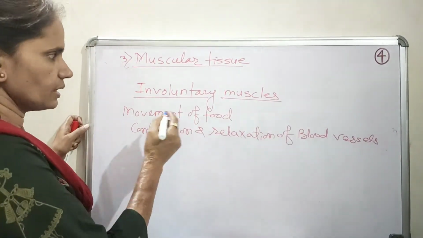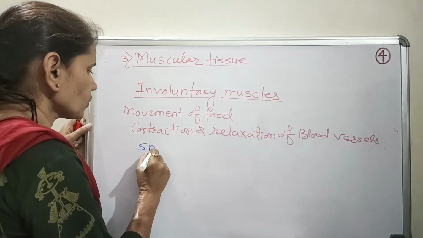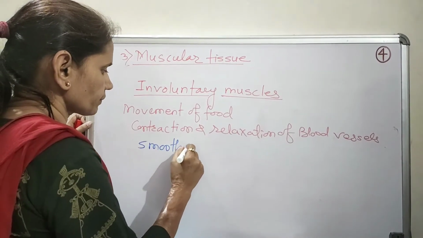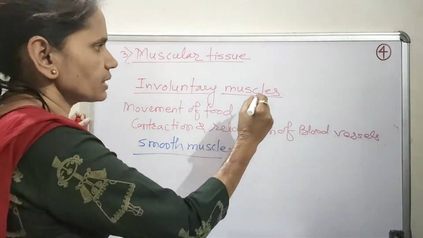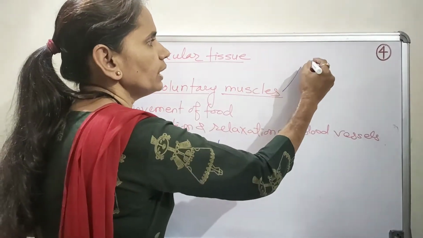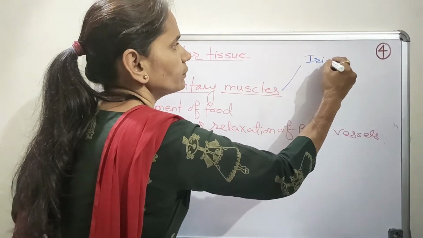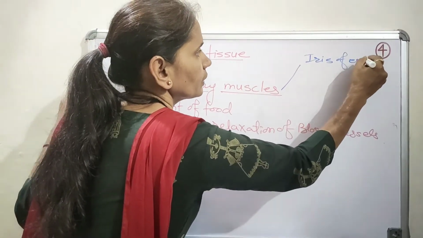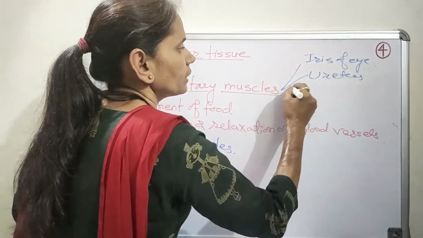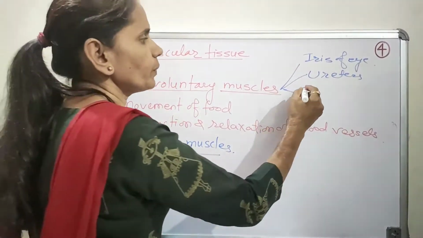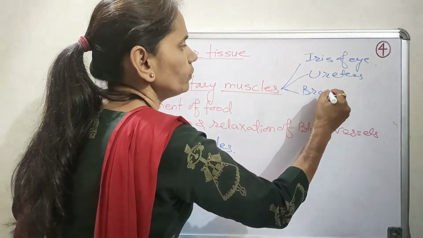These involuntary muscles are also called smooth muscles. Now these smooth muscles are present at specific locations, that is the iris of the eye, then the ureters. Similarly, they are also present in the bronchi of the lungs.